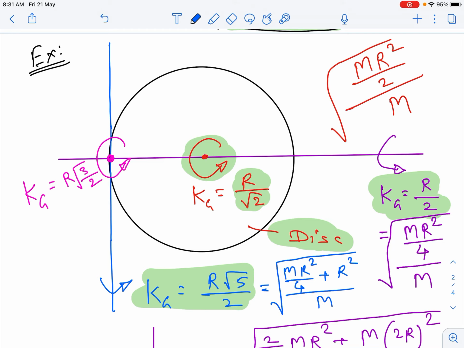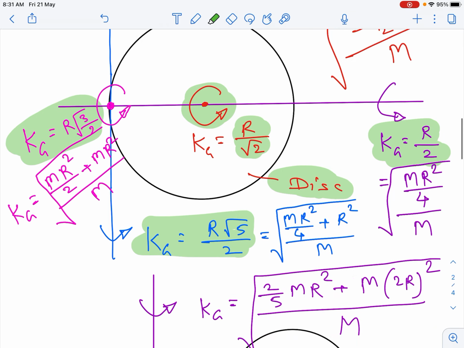In an absolutely similar way, for the radius of gyration about the transverse tangential axis, we must consider the corresponding central axis, plus by using the parallel axis theorem I have shifted it, and divided by mass m, and then the square root of this will furnish the radius of gyration as r square root 3 by 2. I hope with these 4 examples you understood the basics of this.